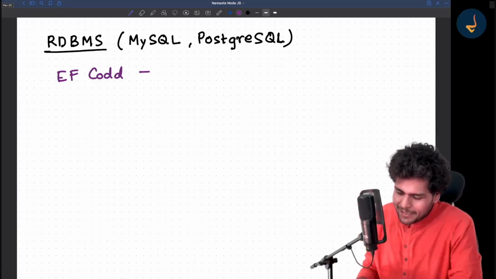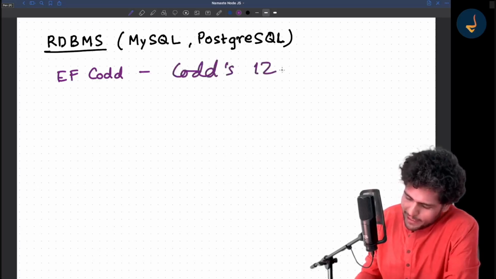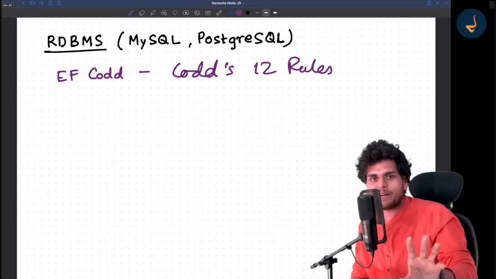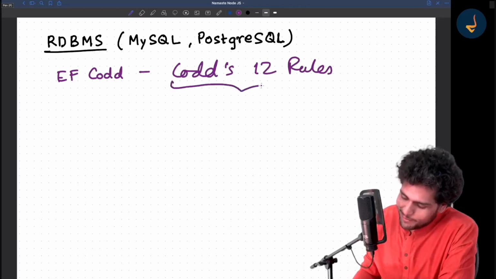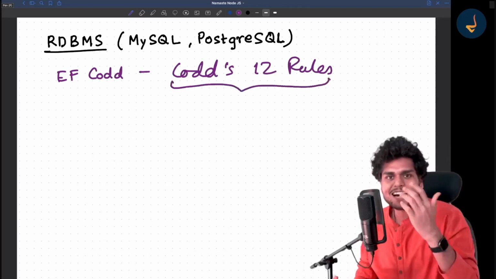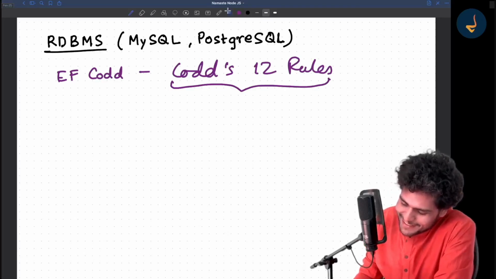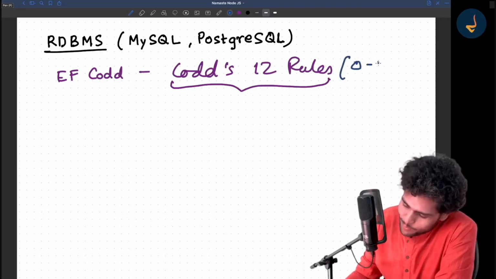And he introduced the concept of Codd's 12 rules. Actually, these rules were not 12. It is known as 12 rules, but the rules were 13. There is an interesting story behind why. He numbered his rules from 0 to 12.